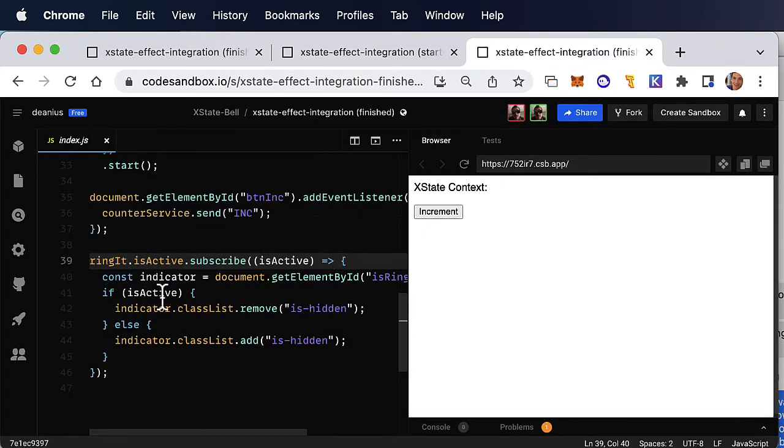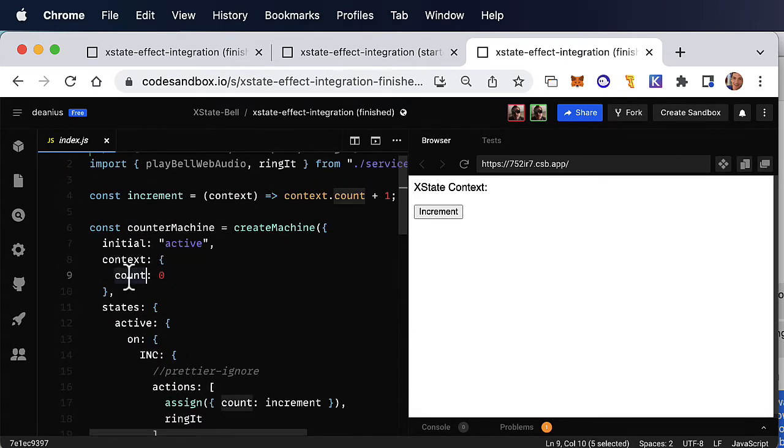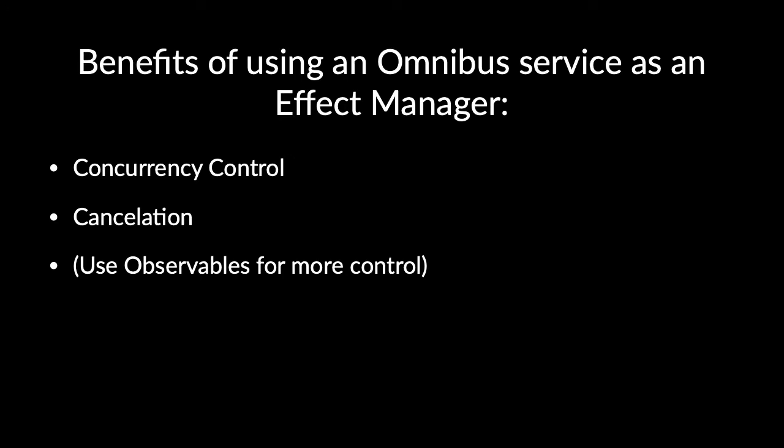We drove the indicator from the effect management layer, and this kept XState focused on what it was managing, the count. Now, we'll see two more benefits of using an Omnibus service as an effect manager: concurrency control and cancelability. We'll also show a bit where observables can do more than promises.